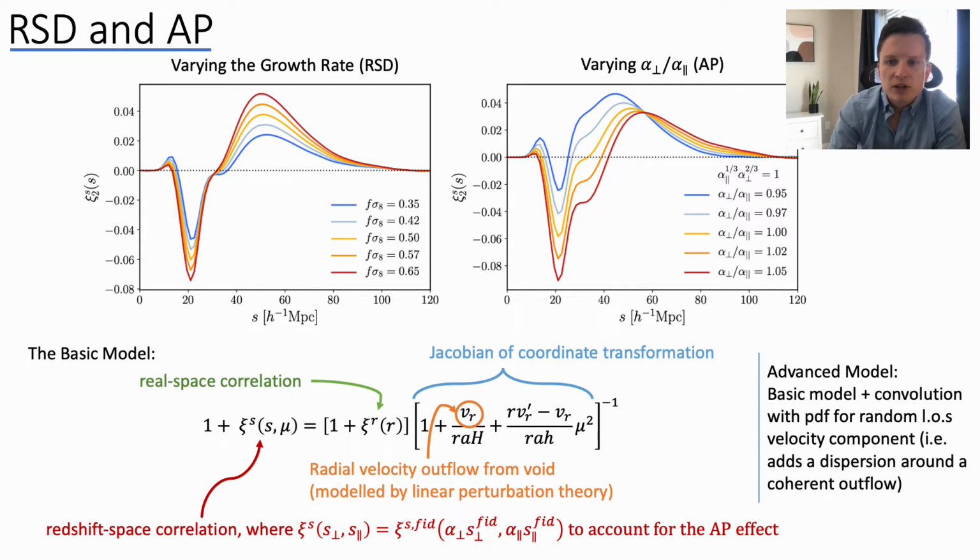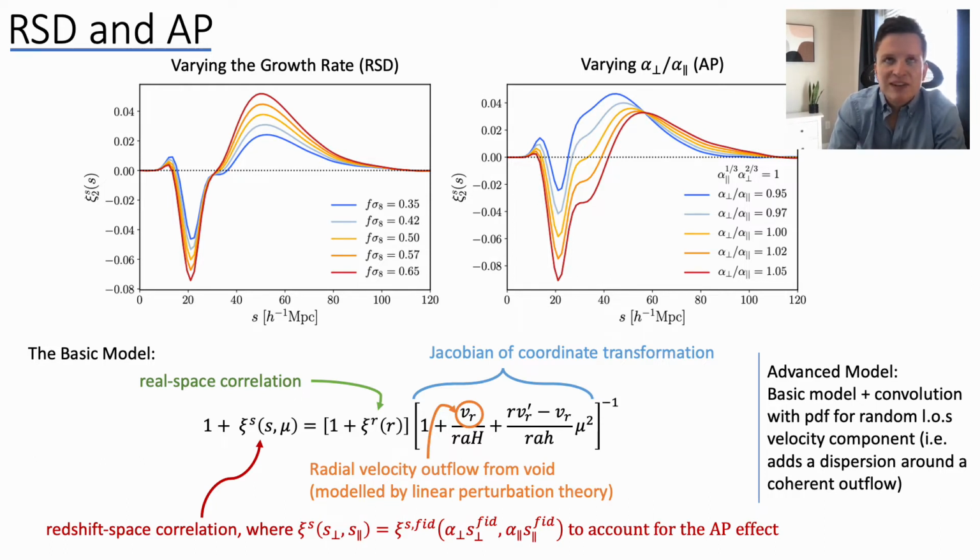So what I'm showing at the top of this slide is the quadrupole at a fixed cosmology. And here we have varied two different parameters. We've varied S sigma 8, which tells us how fast structures collapse in the universe, and we also have this ratio of the alpha parameters, which we'll get into in a second, but basically this tells us how close the cosmology that we assumed is to the truth. You can see that these have two distinct effects on the quadrupole, so we can run joint fits of both parameters in order to get constraints out for both of these different parameters together.